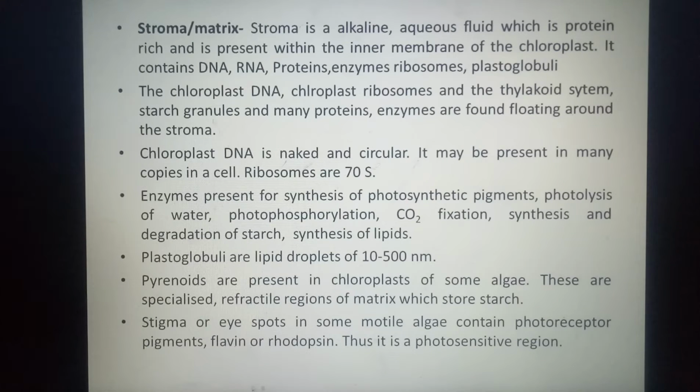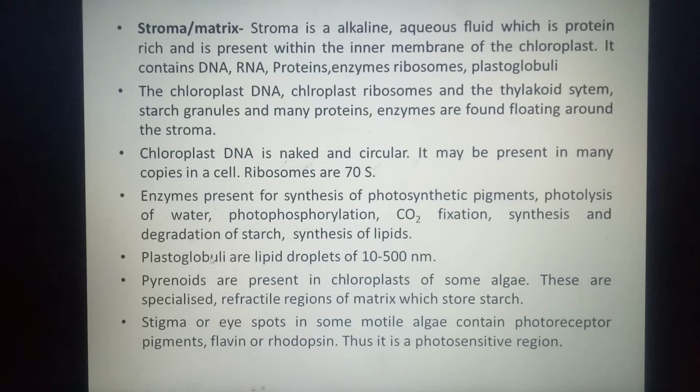The enzymes present in the matrix are majorly the enzymes responsible for synthesis of photosynthetic pigments, photolysis of water, photophosphorylation, carbon dioxide fixation, the synthesis and degradation of starch, and synthesis of lipids. So these all metabolic processes take place in the stroma of the chloroplast. Therefore the enzymes for all these activities are present in the stroma.